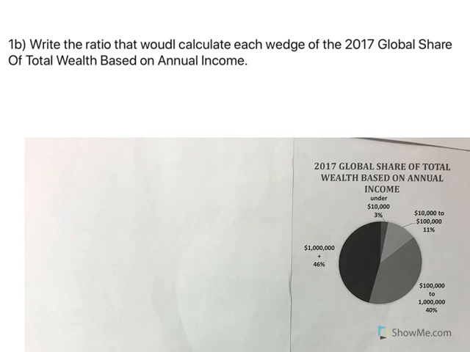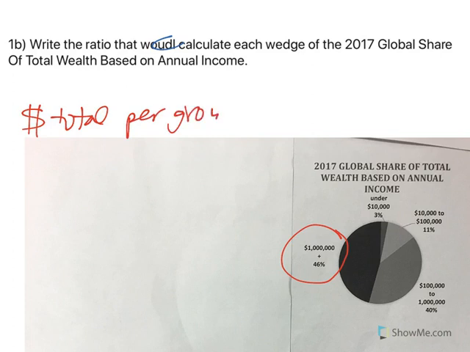Now, the ratio that would calculate each wedge of the global share of total wealth based on annual income. For this one, it's about the wealth. We're taking the total wealth of that group. So now it's not so much the number of people, but the dollar amount. When we're looking at people who earn $1 million or more, we're looking at how much money that is. So we're looking at the money total per group out of the total money, right?